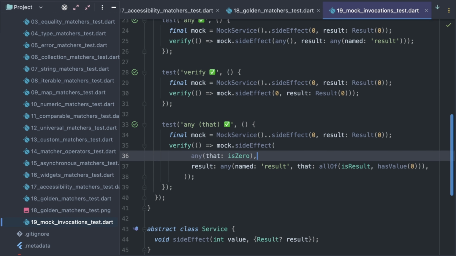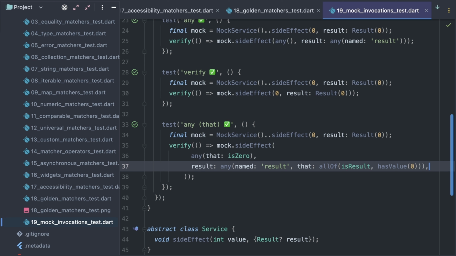It gets more interesting in case you only need to check those parameters meet some condition. For that, use that parameter of any function, which can accept one of the matchers we looked so closely at before. Here I apply is0 matcher to the first argument and a combination of isResult and hasValue matchers for the second parameter. So that parameter of any function can accept any of all the matchers we talked about today. This wraps up test assertions topic for today.